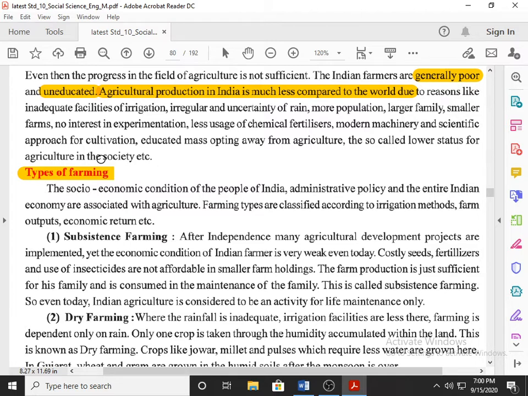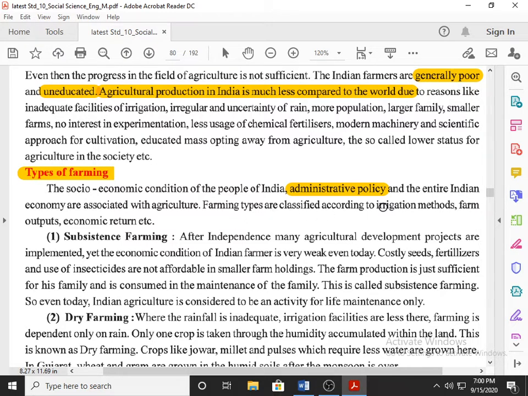Important question. The socio-economic conditions means the social condition and economic condition of the people of India. Their administrative policy, the way our country's management is done, and the entire Indian economy are associated with agriculture. The condition of society and financial condition of people of India is also related with agriculture. So we can't remove agriculture from our Indian economy.